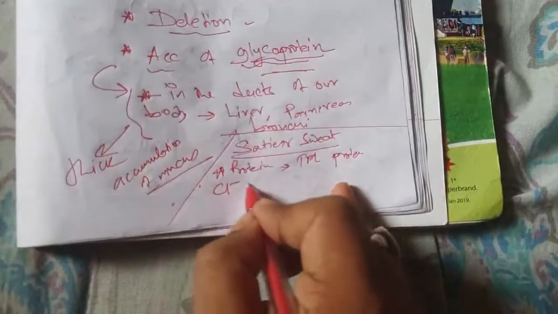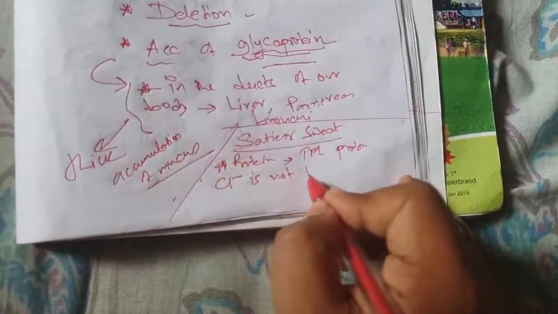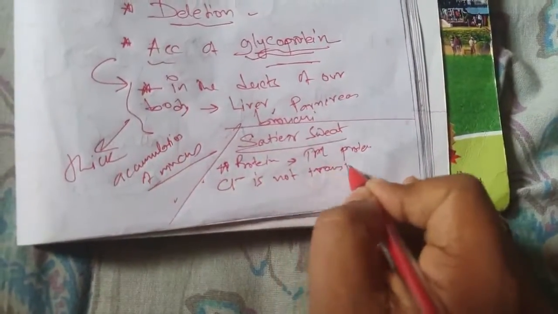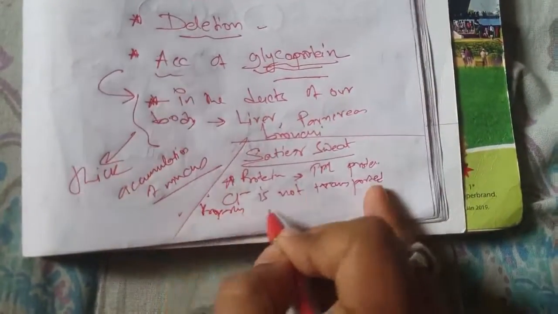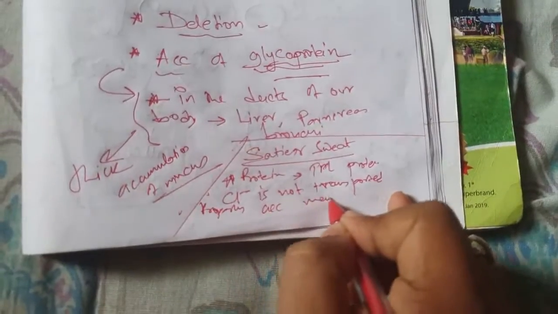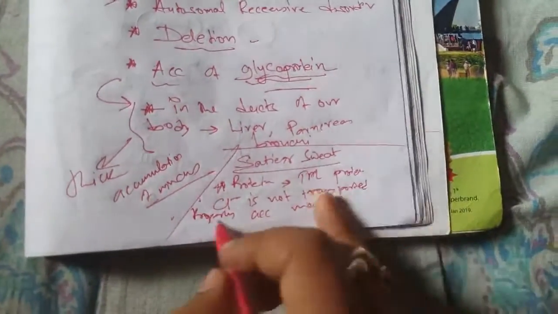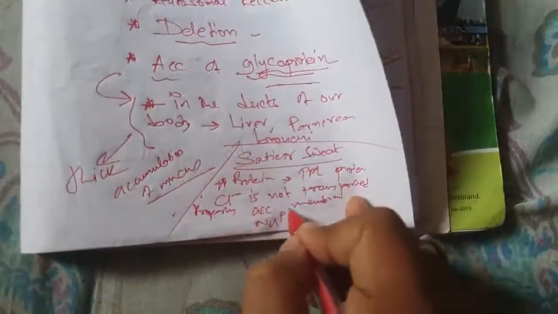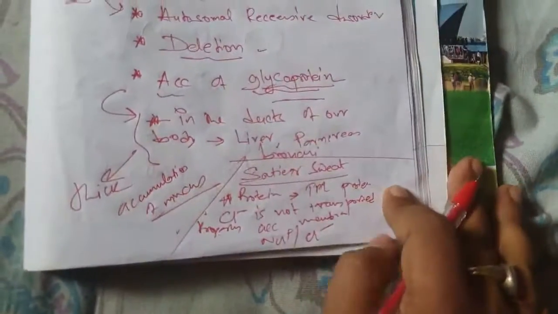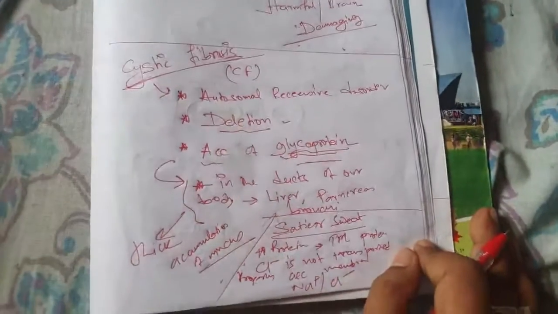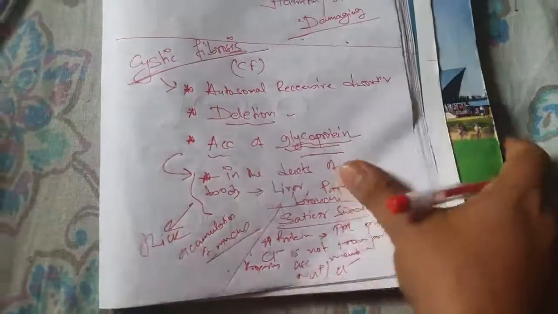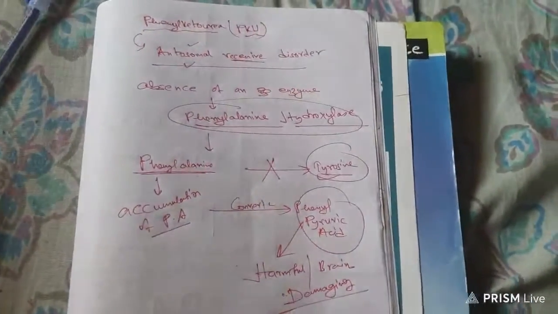Hence, chloride is not transported properly across the membrane, and there is a problem in the concentration of Na+ and Cl-, so your sweat becomes much saltier. So that is about cystic fibrosis and phenylketonuria.